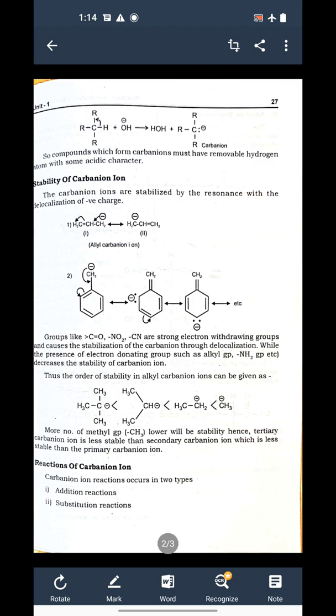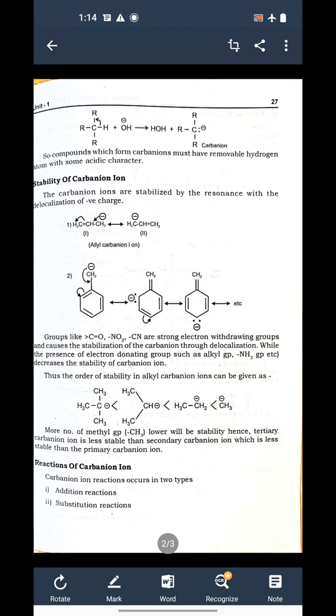Now in the previous case, in case of carbonium ion where carbon carries positive charge, we said that tertiary carbonium ion is more stable, because the alkyl groups attached to it are giving electrons to that carbon, and therefore the carbon which carries positive charge gets stability. But in case of carbanion, as carbon already carries negative charge, any group which is donating electrons to carbon makes that carbon more and more unstable, because it is already rich in electrons.